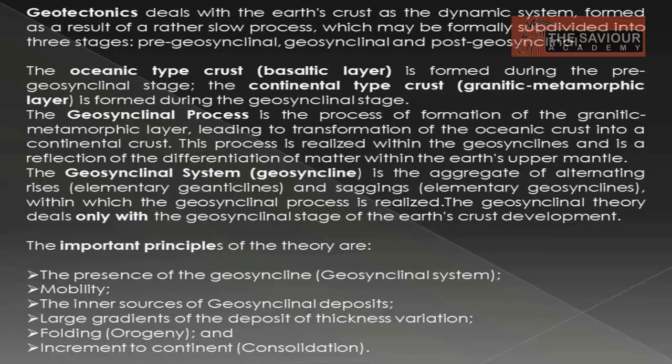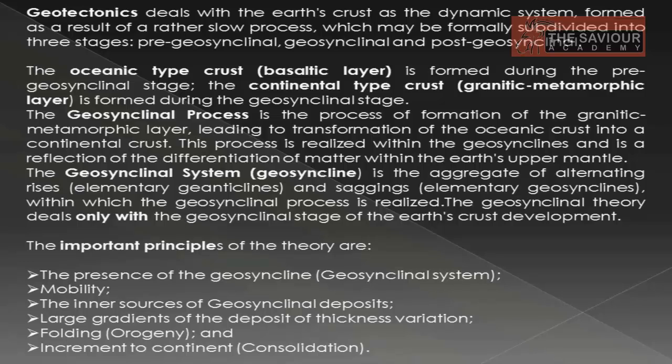Geotectonics deals with Earth's crust as a dynamic system, and this dynamic system is formed as a result of a rather slow process, and this process is divided into three parts. So basically there are three parts: pre-geosynclinal, geosynclinal and post-geosynclinal. The oceanic type crust, which is the basaltic layer, is formed during the pre-geosynclinal stage. And the continental type crust, which is called the granite metamorphic layer or also the acidic layer, is formed during the geosynclinal stage.